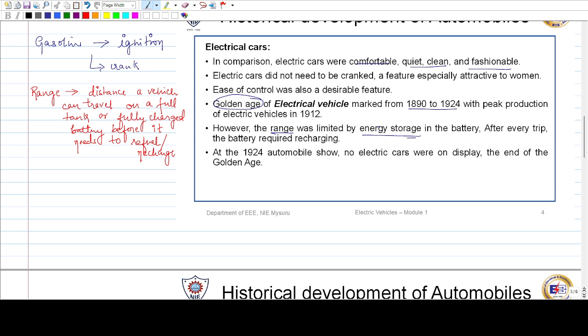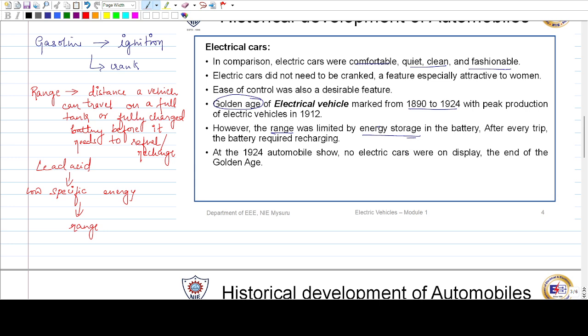Earlier the main type of battery that we used was the lead acid battery, which had a very low specific energy, which in turn limited the range of the vehicle. So it needed to be recharged after every 10-15 kilometers. Frequent charging was required, which made it one of the major limitations of electric cars.